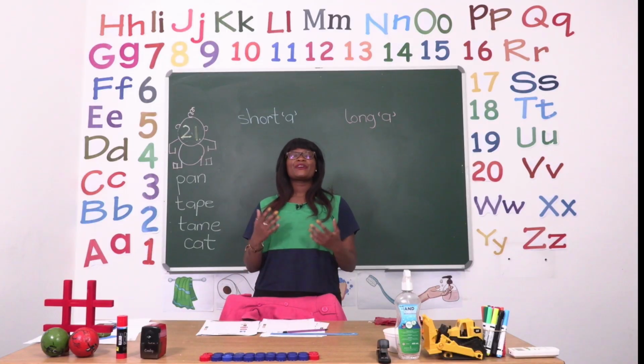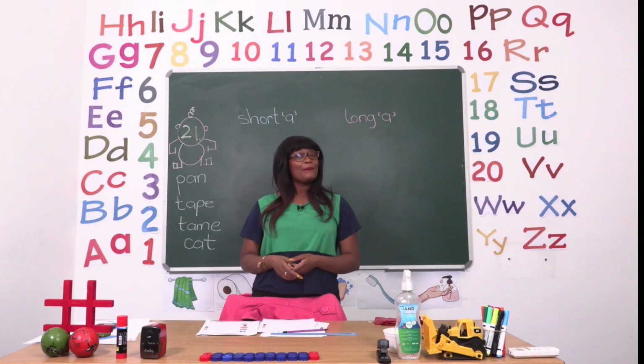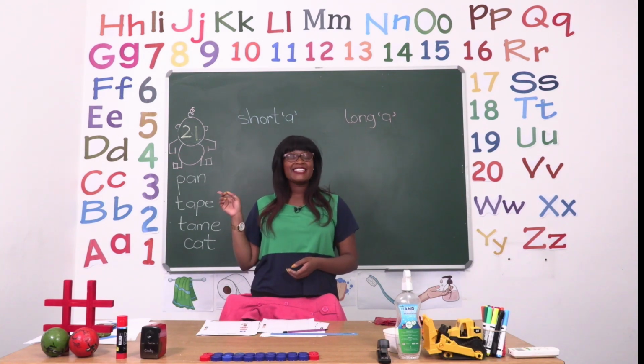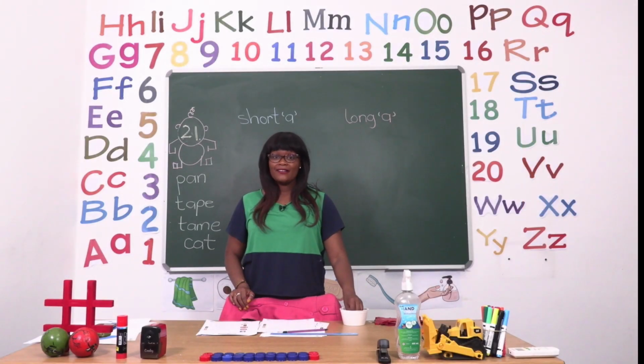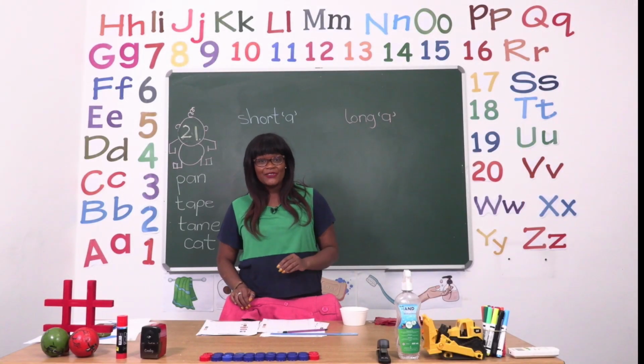Now, boys and girls, we're going to move on with our lesson by going to page 21. On page 21, we are going to be doing the vowel sounds. Now, before we start, I need to explain what a vowel is. So let's take a look at the board. A vowel is a special letter in the alphabet.